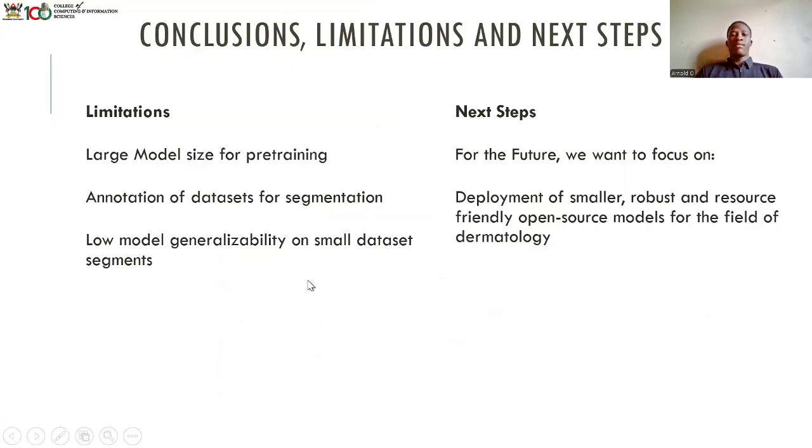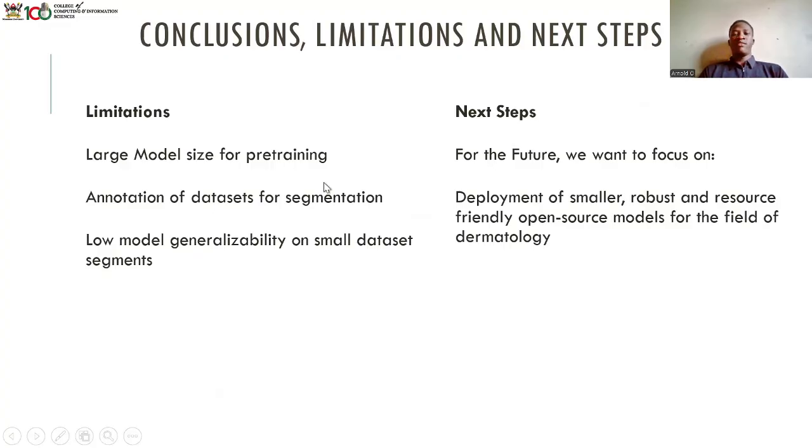The limitations we had: when you're working with transformers and visual models, they are very large models, so it was very difficult when it came to training. Then the annotation of datasets for segmentation. This is basically training the model such that it can understand each individual pixel, so that it can learn specific details about the image.